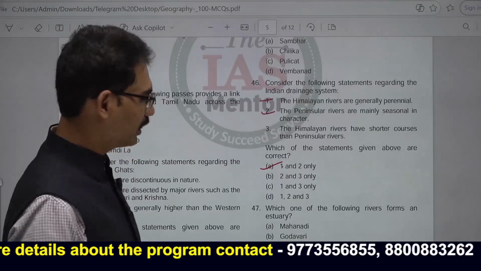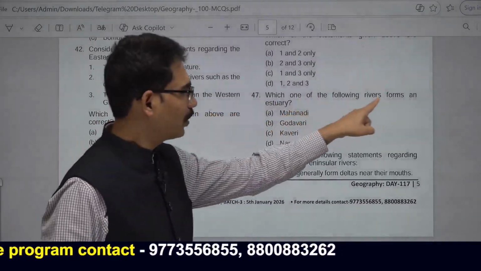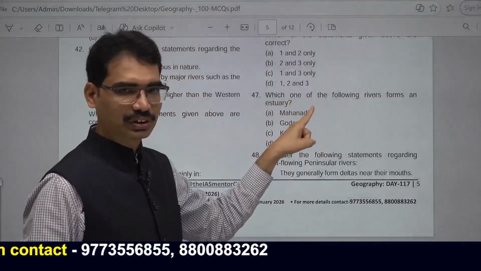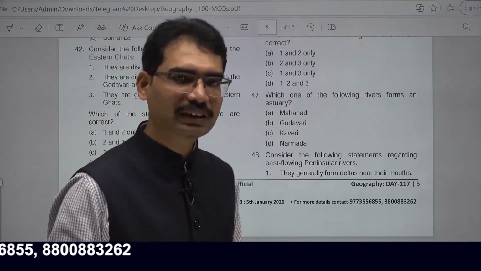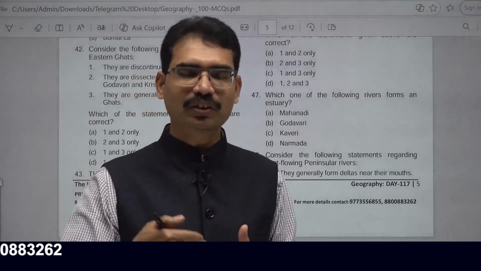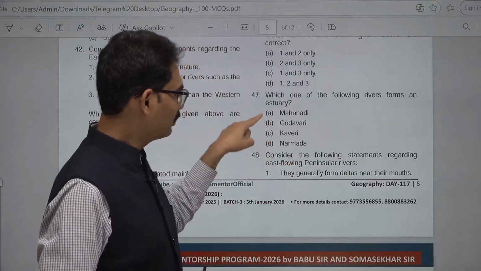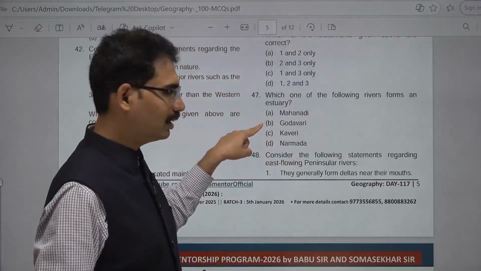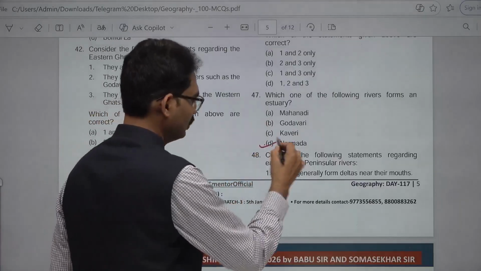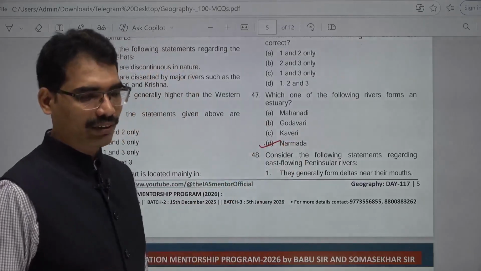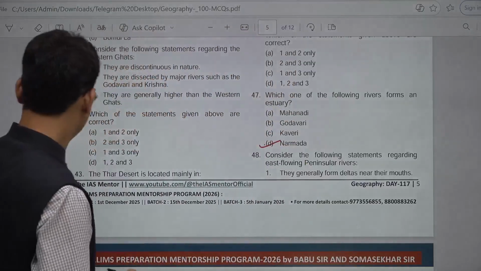Next, 47. Which one of the following rivers forms an estuary? Estuary means river is mixing with ocean without creating any kind of delta. Here the answer is Narmada, because Mahanadi delta, Godavari delta, Kaveri delta is there, but Narmada delta not there. That is estuary. 47, D. D is the answer.